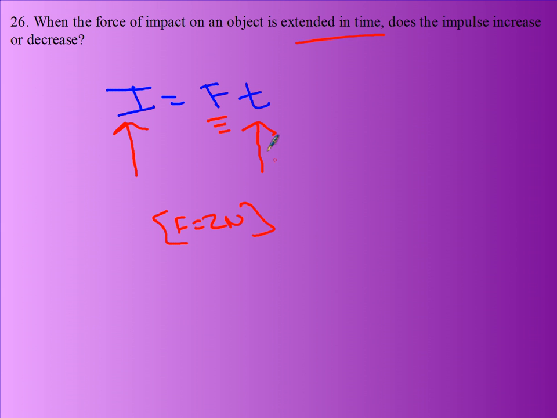If the time increases from, say, 1 second to 2 seconds, we see the impulse the first time is going to be 2 newtons times 1 second, or 2 newton seconds, while the impulse the second time is the same force, 2 newtons times 2 seconds, or 4 newton seconds.